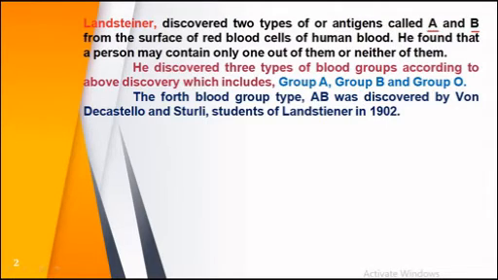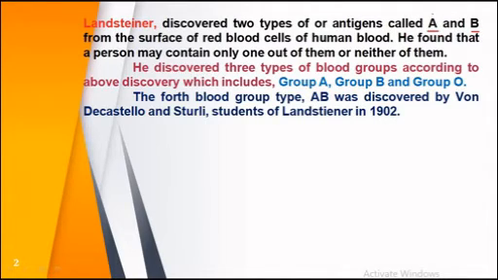He found that a person may contain only one of them or neither of them. So according to Landsteiner, there are two types of antigens present, antigen A and antigen B, and any person may contain either A or B or none of these.